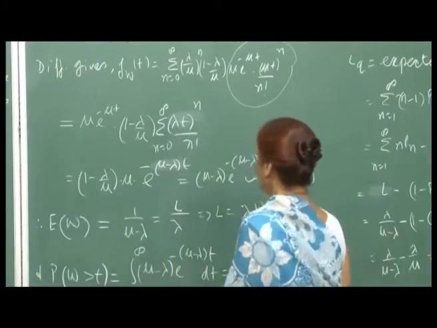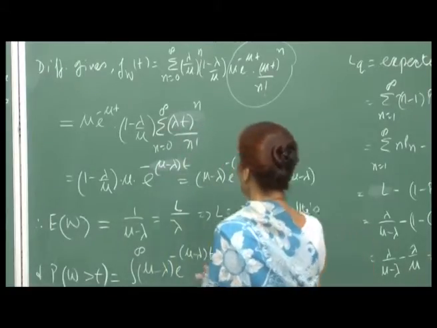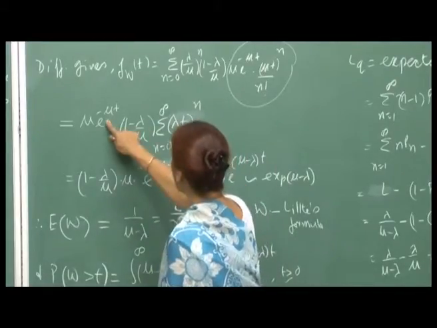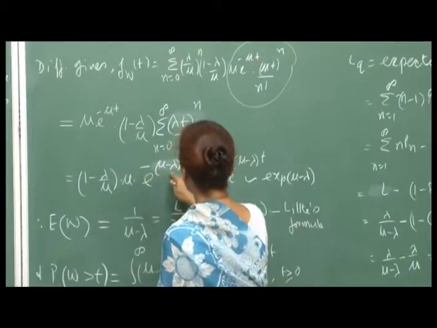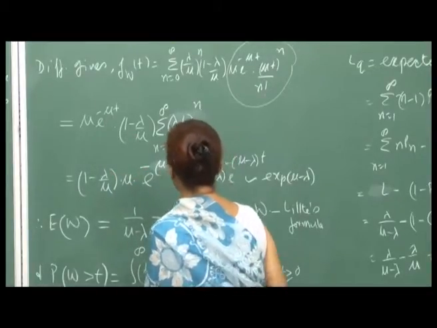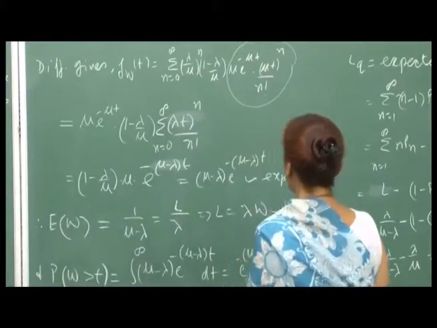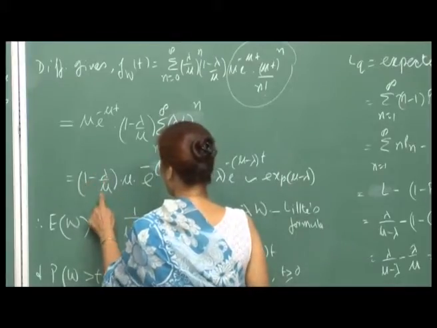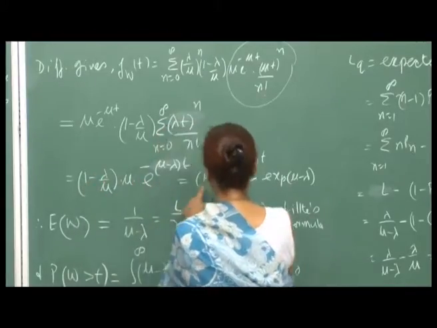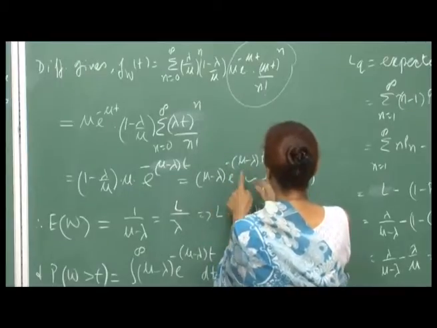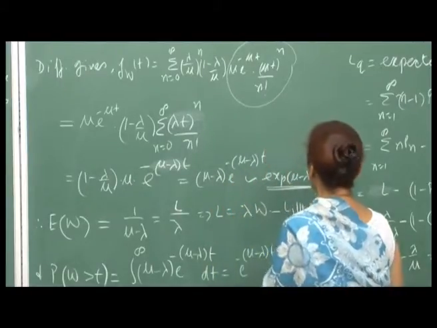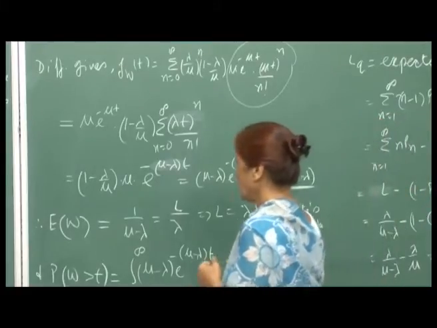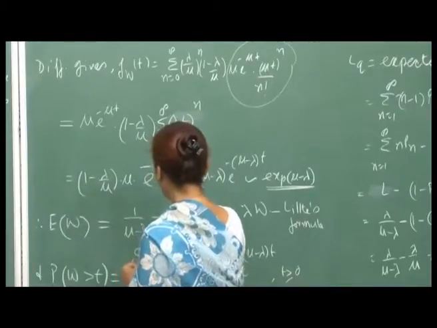This is a very familiar series for us, and so this will be e^(lambda t). I can combine it with this, so e^(-(mu - lambda)t). Remember, mu is greater than lambda. If you simplify this expression, (mu - lambda)/mu cancels with mu, so it is (mu - lambda) e^(-(mu - lambda)t), and this is exponential with parameter mu - lambda. And therefore, you immediately know that the expected value of W is 1 upon mu minus lambda.